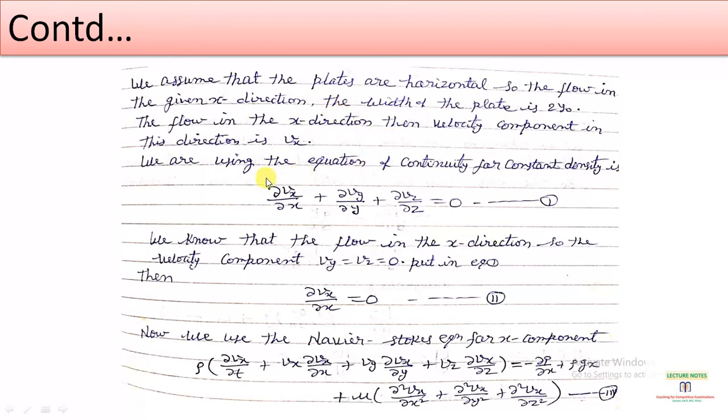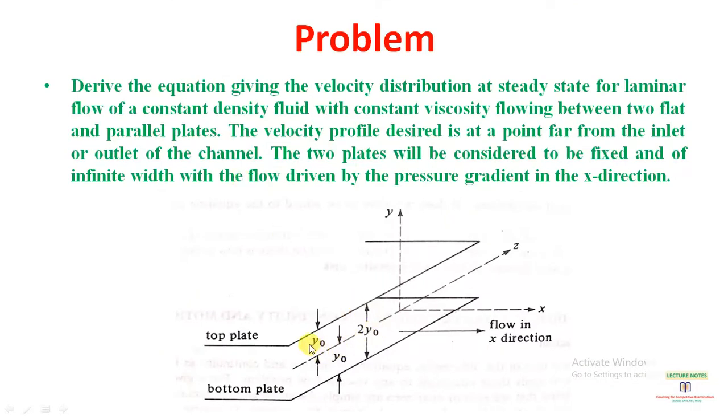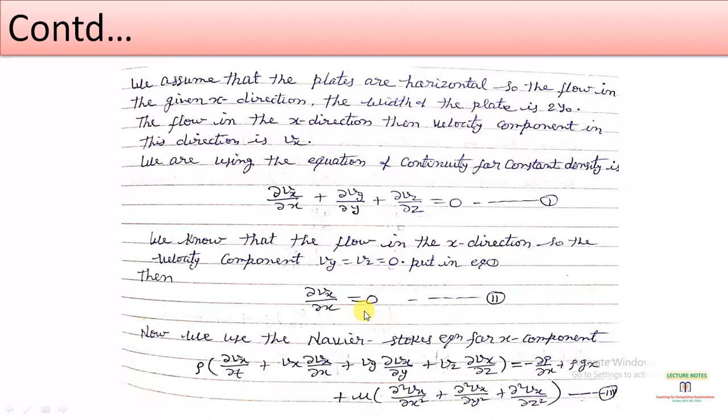And we are also considering that the fluid is flowing in a horizontal direction between the two plates. Okay, and the viscosity and density of the fluid are constant. So now we are applying the equation of continuity: del Vx by del x plus del Vy by del y plus del Vz by del z equals 0, for an incompressible fluid and steady state flow.